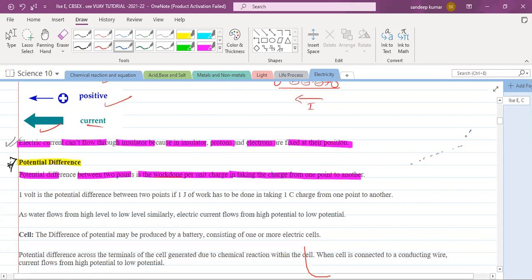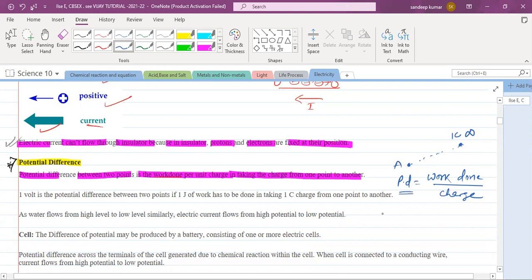Suppose any charge is there at infinity. So potential difference is nothing but work done upon charge. If you want to move this unit positive charge from infinity to this point A, you have to do some work, yes or no? So that amount of work done is called potential difference.